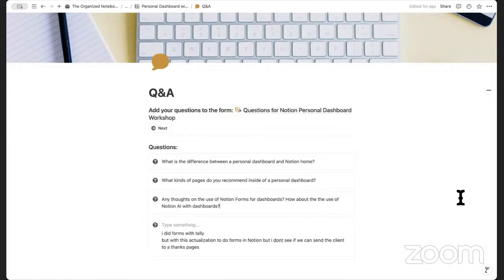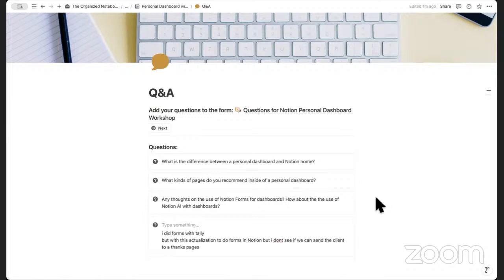Then there was someone that asked, what is the difference between a personal dashboard and Notion Home? So Notion Home can also act as your personal dashboard, but it is different in the sense that it's a lot more sort of controlled environment. You can see certain to-do lists, you can see certain calendar items connected from Google Calendar, but it's not like you can suddenly add your reading lists and things like that in a very free form. So that's what makes it different. I'd highly recommend using both Notion Home and your personal dashboard so you can have a combination of both, and you can even connect the two together.